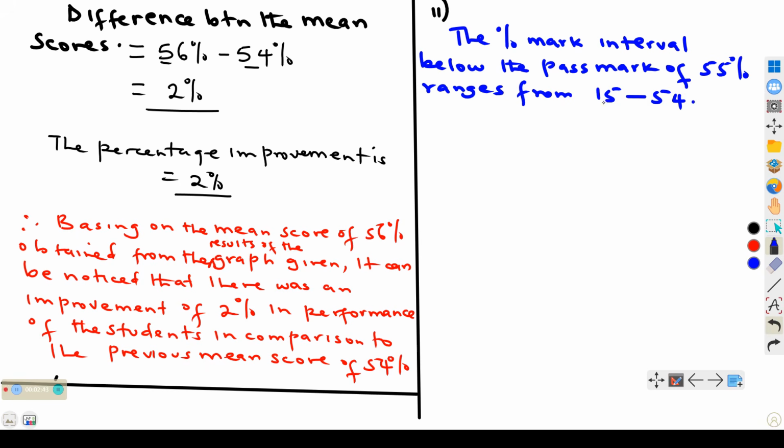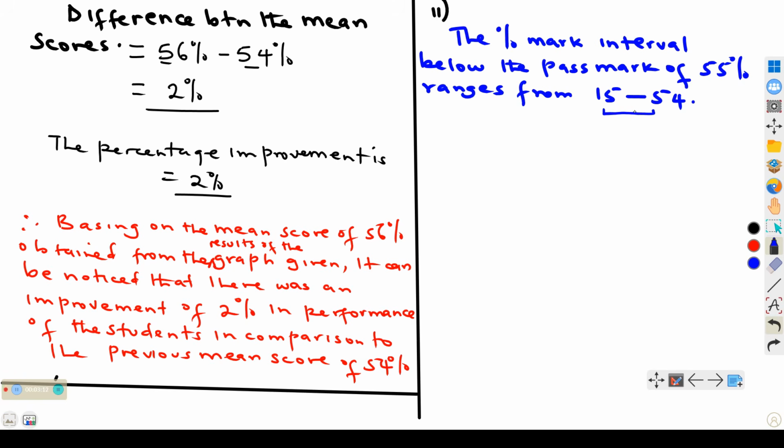So all those students who scored from 15 to 54 will be the students who scored below the pass mark of 55%.